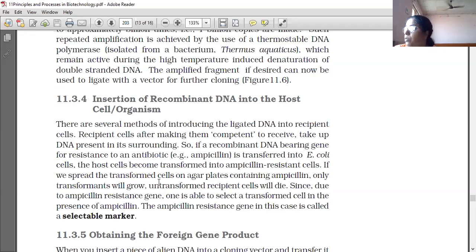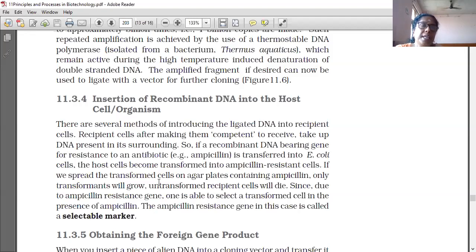So now the selectable marker. Here the selectable marker is the ampicillin resistant gene. So we are preparing a recombinant DNA. Suppose the ampicillin resistant gene is present in that. If the ampicillin resistant gene is present, it can resist ampicillin.